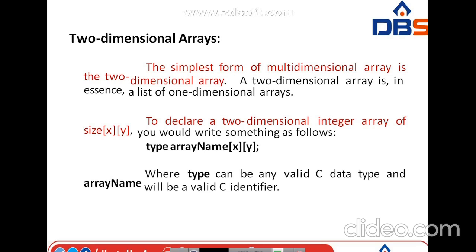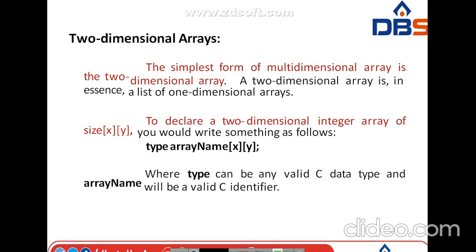A two-dimensional array is essentially a list of one-dimensional arrays. A two-dimensional array is nothing but, if you are using two indexes or two subscripts to represent the values, then we can call it a two-dimensional array. To declare a two-dimensional integer array of size x and y, you should write: type, array name, and within the brackets two subscripts, x and y. Here type can be any valid C data type and array name will be a valid C identifier.